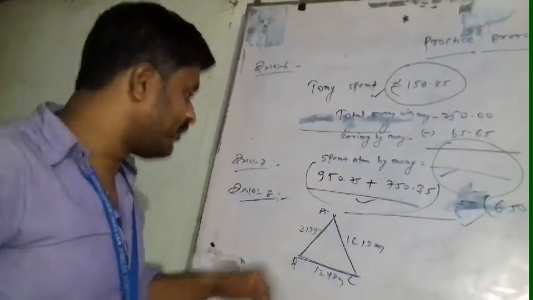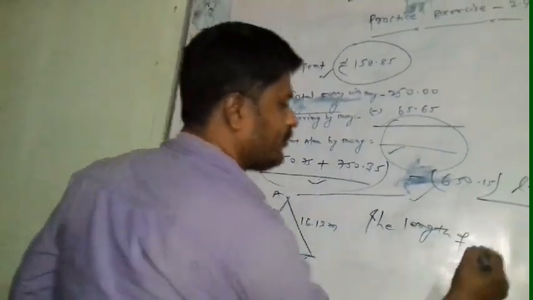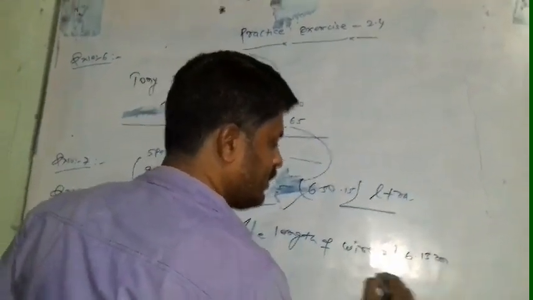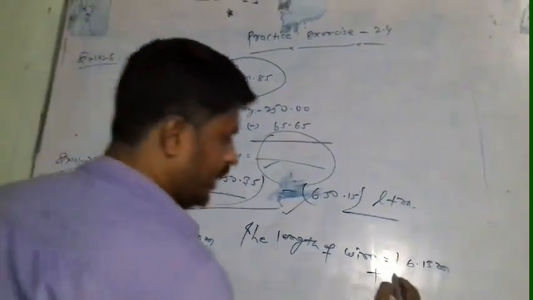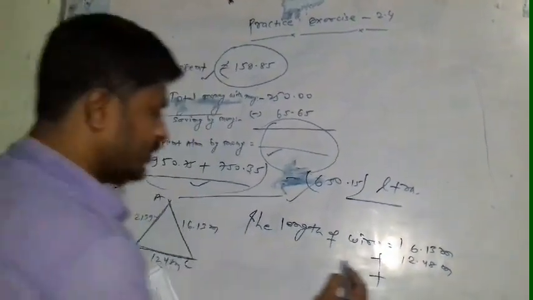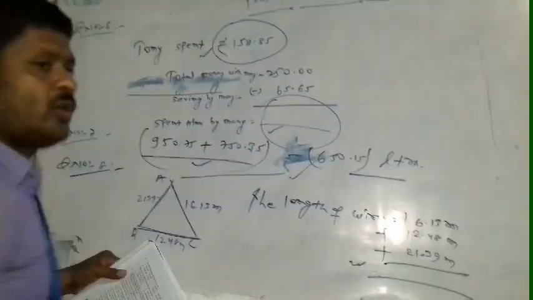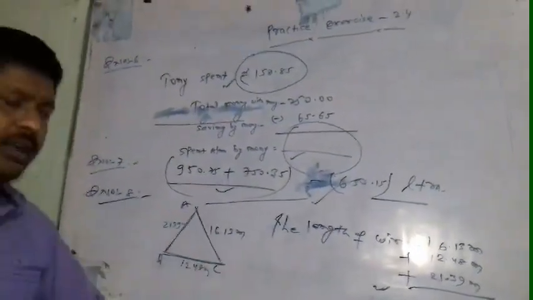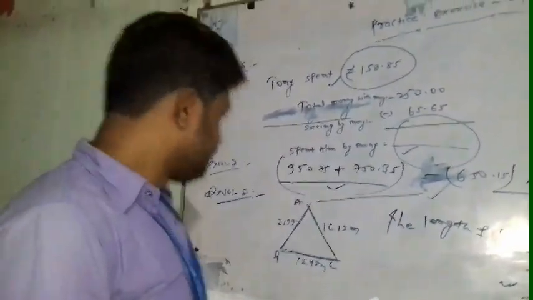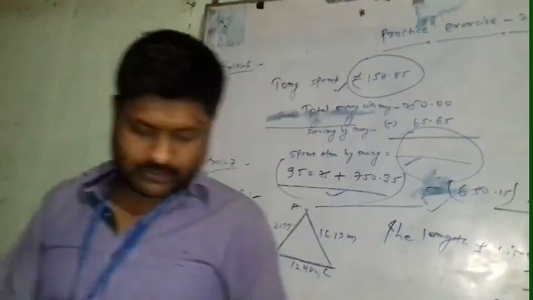The length of wire is equal to 16.13 meter plus 12.48 meters plus 21.39 meters. When you add these all, then you get the required wire. Now we are in question number 9. First of all, we wipe our board, then I am solving question number 9 and 10.